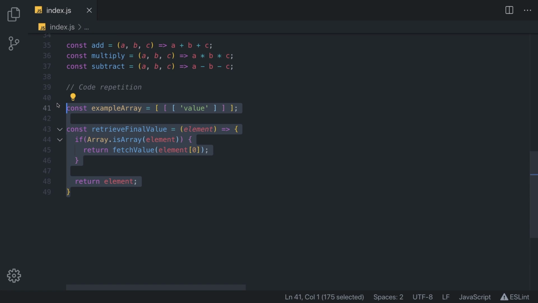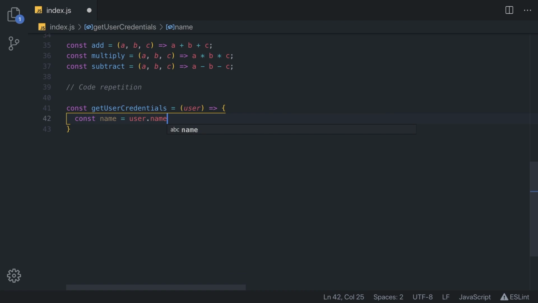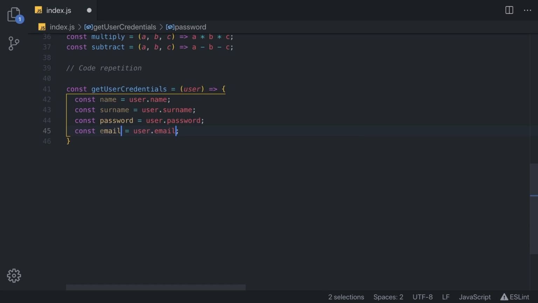Another great example of code repetition is retrieving data from parameters. So if we have something like const getUserCredentials, we make it equal to an arrow function, and in here we have a user. Now we can do something like const name is equal to user.name, and we can also do something like surname, maybe password, email, and we can extract many different things like this. But as you can see here, we are actually repeating the values quite a lot. So this is not a good practice.